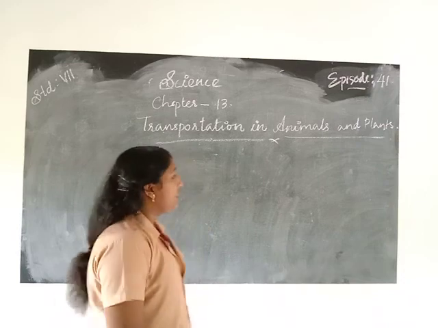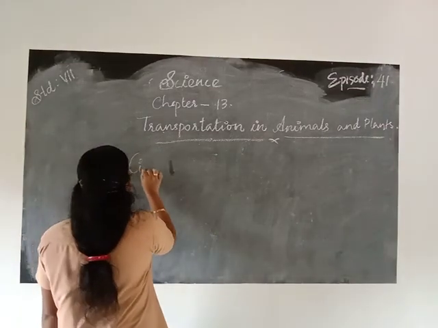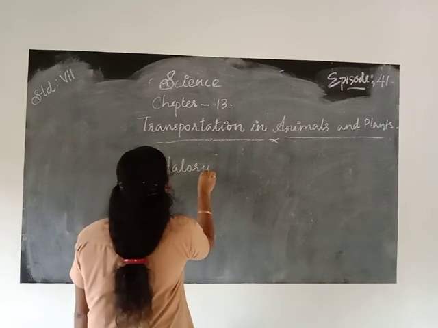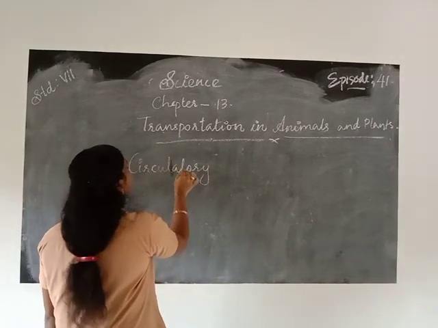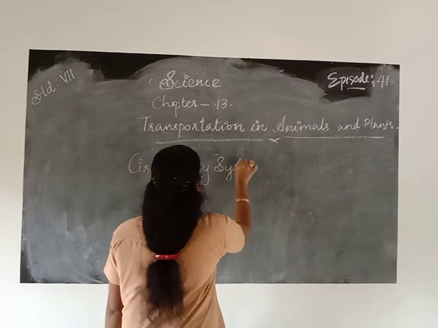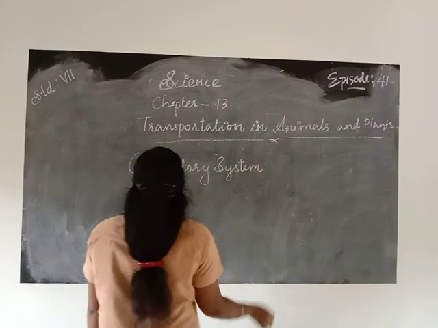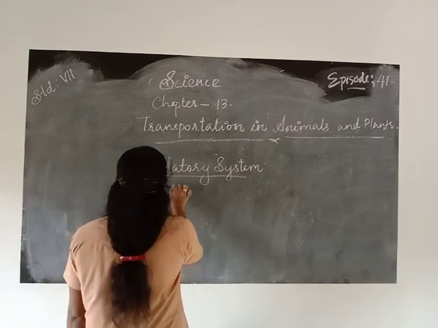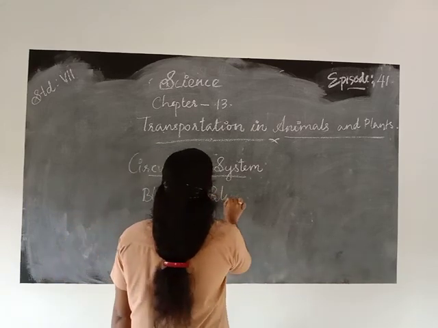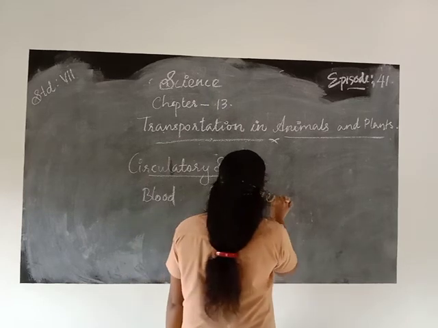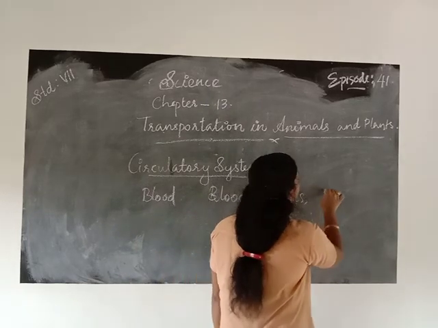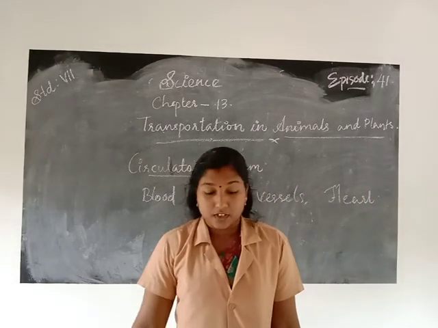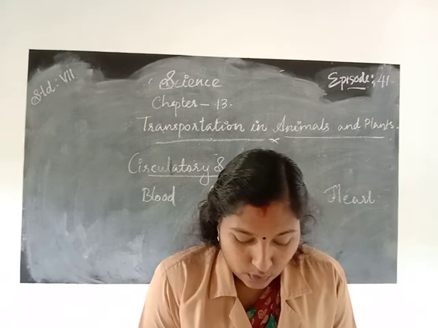What is the circulatory system? The circulatory system consists of blood, blood vessels, and the heart.